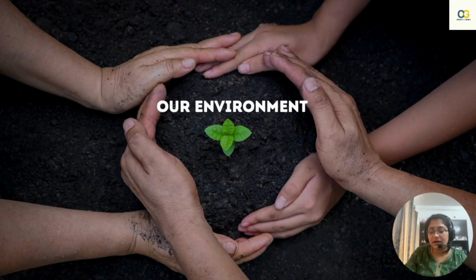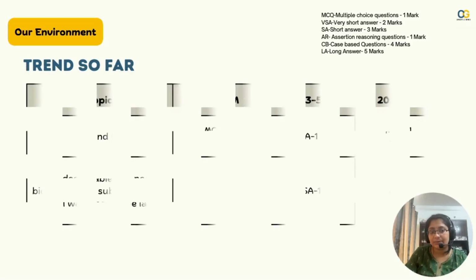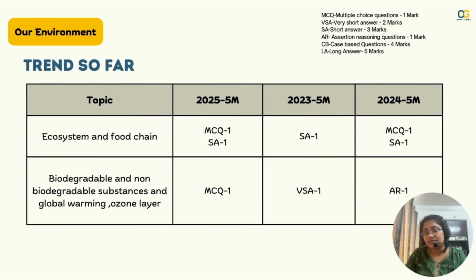Coming to the last chapter, Our Environment. If you see, this chapter always gets 5 marks. 5 marks from this chapter is default. No matter what you do, you'll get 5 marks from here. And this is the easiest 5 marks you can get, because logically speaking, there's not much thinking. You write what it is. It's all facts. You write the facts and you get your answer.